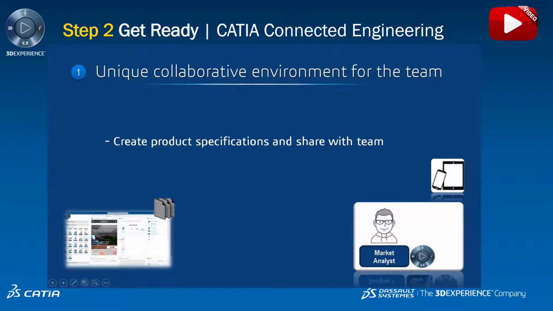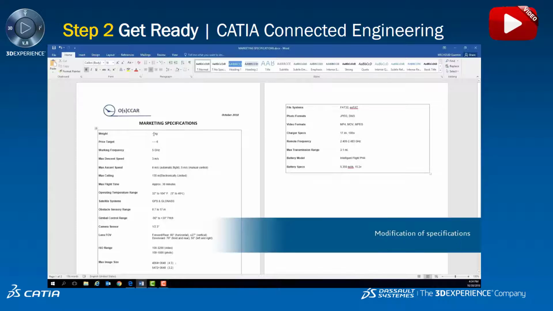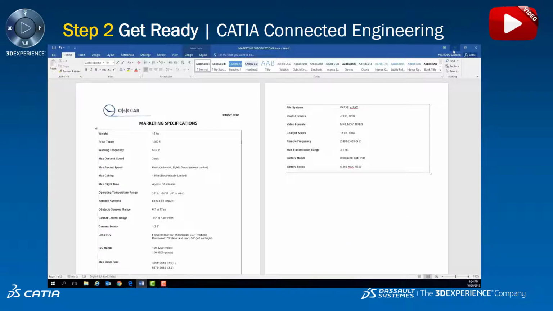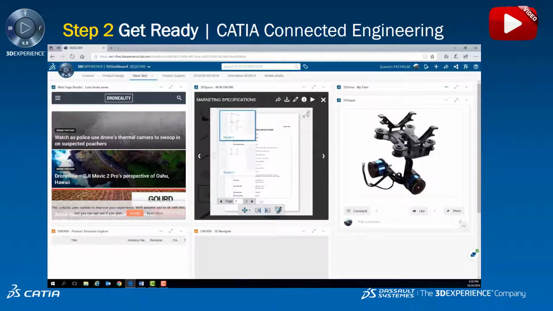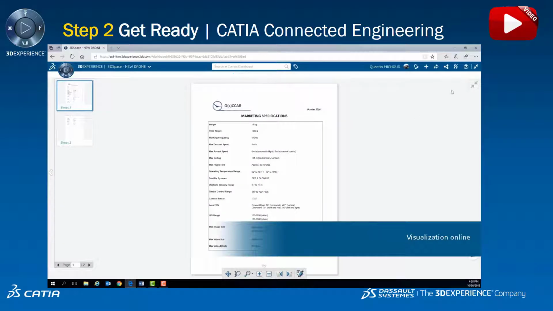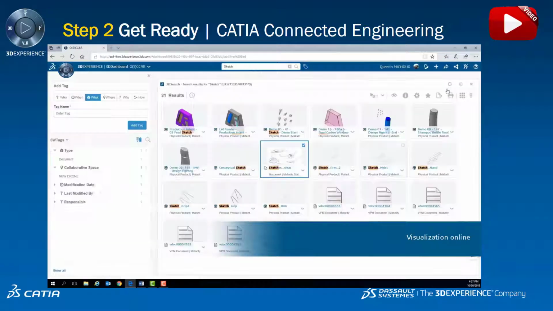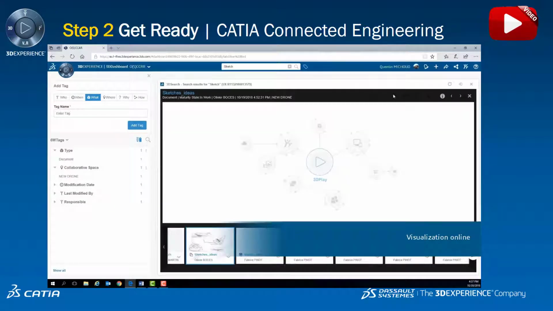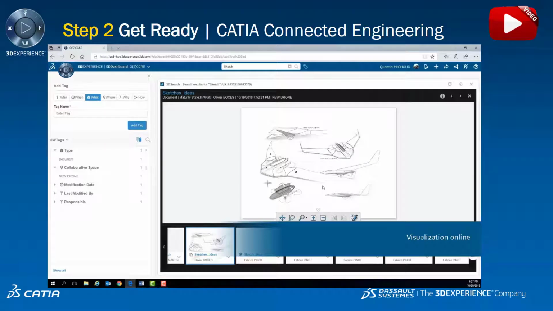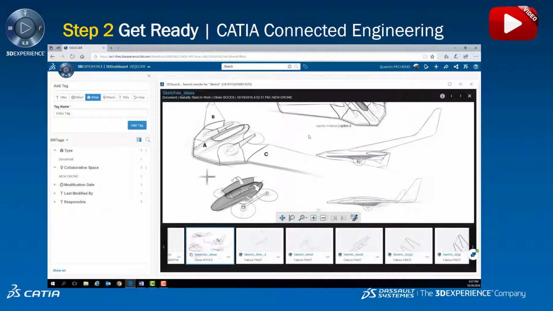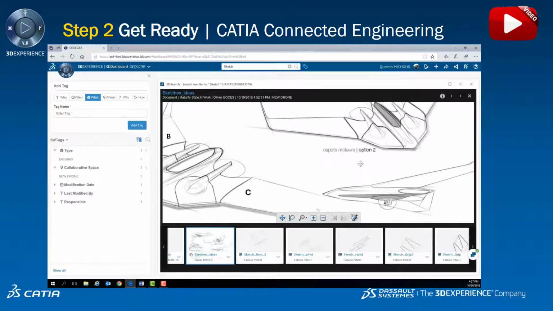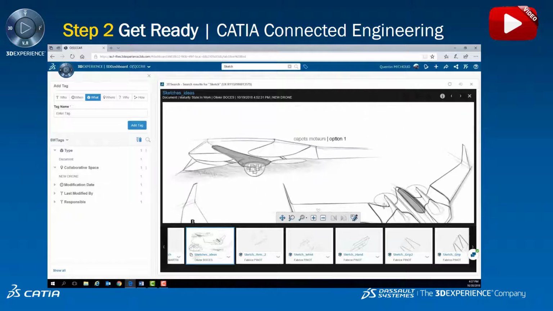We start with the market analyst working with Microsoft Word, for example, editing an existing requirement and saving it on the 3D Experience platform. The data is saved in a collaborative environment where we can find types of data, documents, and 3D data. This 3D dashboard is accessible on the web by many users, and inside this environment, we can share all the project data. As well as marketing specifications, he can share some sketches and ideas to indicate what is required.